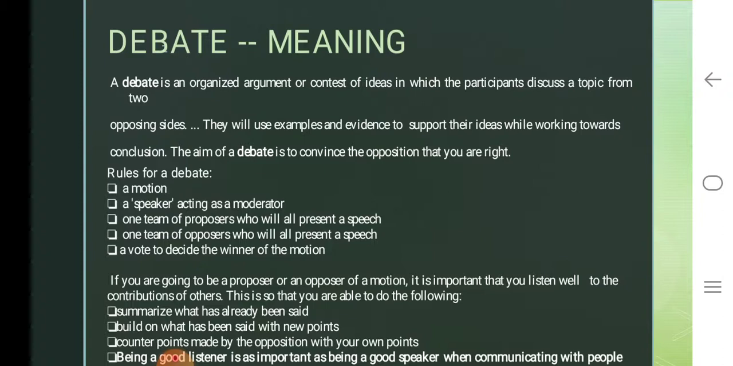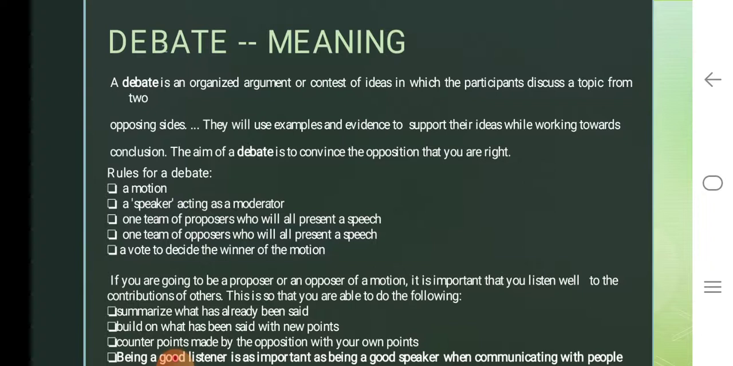A vote to decide the winner of the motion. So you may have an audience who would finally decide who has won. Probably it depends upon how you convince the audience, how you convince the opposition, what kind of examples you use. So it all depends upon how you argue or discuss. If you are going to be a proposer or an opposer of a motion, it is important that you listen well to the contribution of others. So first you have to listen to what others are saying, before arguing your point. That is very important. This is so that you are able to do the following.